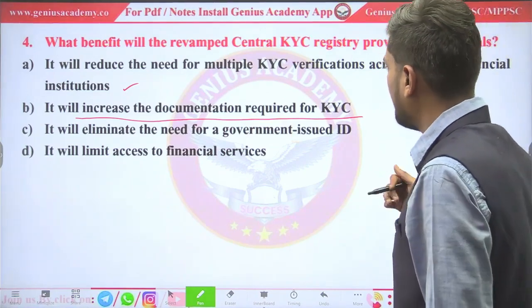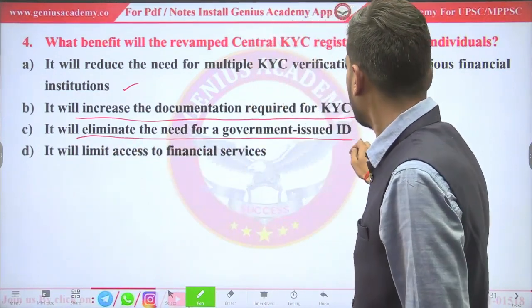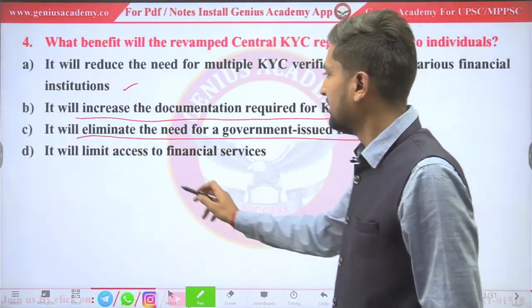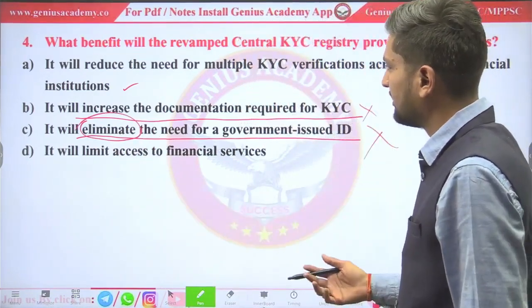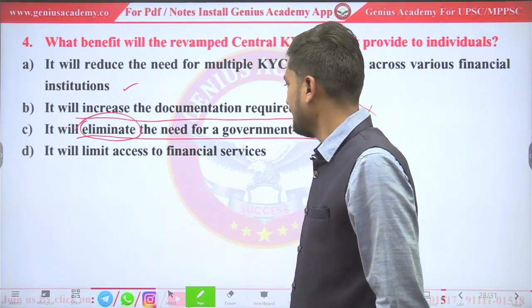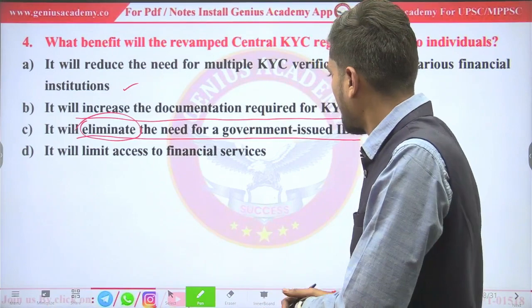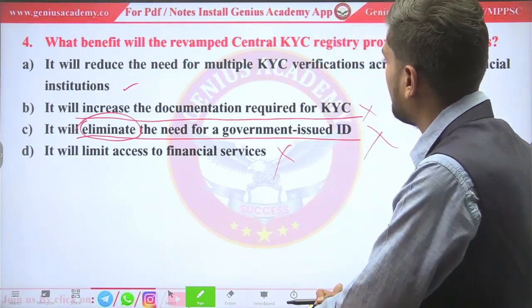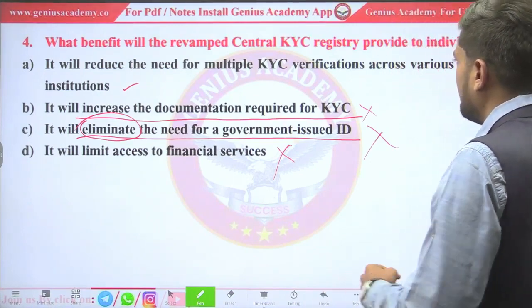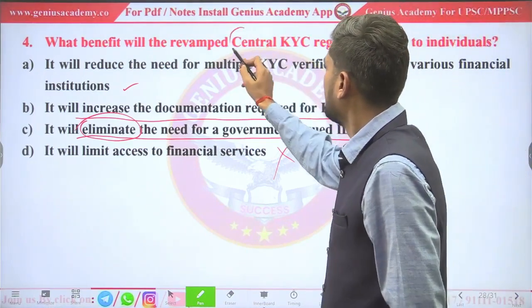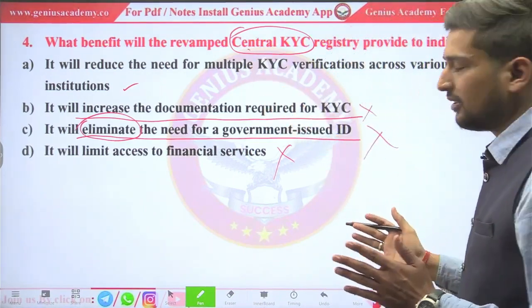So ऐसा तो कुछ दिया गया नहीं है, तो ये तो हो भी नहीं सकता है. It will eliminate the need for a government issued ID. Eliminate, ये बहुत ज़्यादा extreme word, so it can't be the answer. It will limit access to financial services. Why will it limit the access? So it can't be the correct answer. Answer will be A. It will reduce the need for multiple KYC. See, answer is in this central. If it is central, so why would there be multiple KYC?